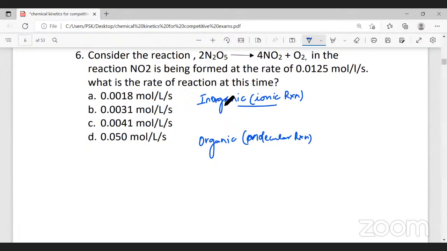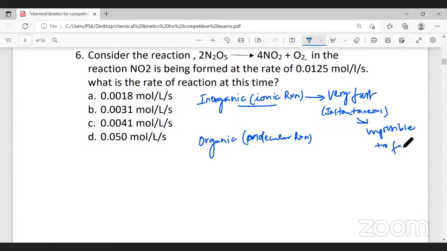In ionic reactions, the reaction takes place between ions. These ionic reactions are very fast, called instantaneous reactions, and for very fast reactions it is impossible to find the rate of reaction.